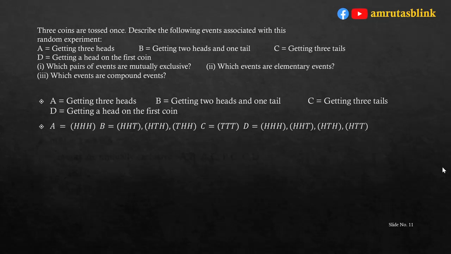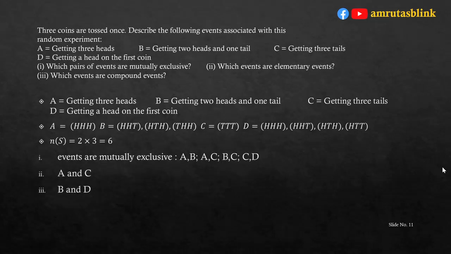So, there are different possibilities for the second and third coins. We can have either HHH, HHT, HTH or HTT. In all these 4 events, on the first coin head is there and there are different possibilities for the second and third coin. Now, how many events are there in the sample space? 3 coins are tossed, so 2 cubed is equal to 8.